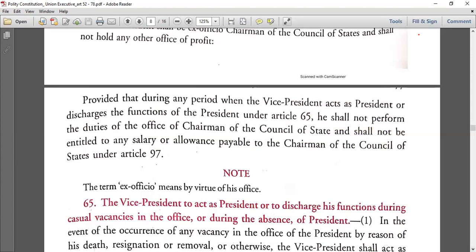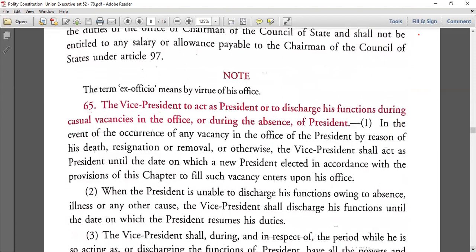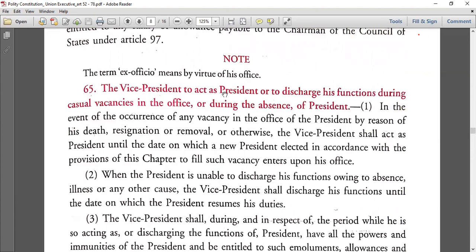Ex officio means by virtue of his office. That is the term used in the Constitution. Article 65: vice president to act as president or to discharge his functions during casual vacancies in office or during his absence. Now these are the conditions you have to remember from the exam point of view. At what point of time what happens?